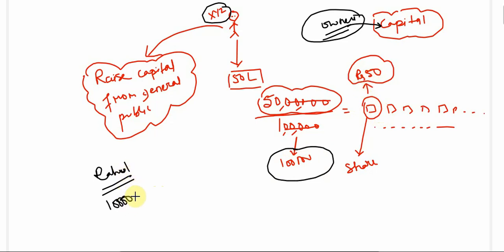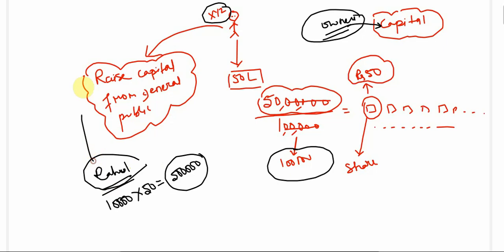So if Rahul is purchasing 10,000 shares, then he is investing how many rupees? He's investing an amount of 5 lakh rupees. That means Rahul is also one of the owners of this company, and he's contributing capital of rupees 5 lakh. So if the company makes a profit, he will get a certain percentage of the profit as per his capital contribution.